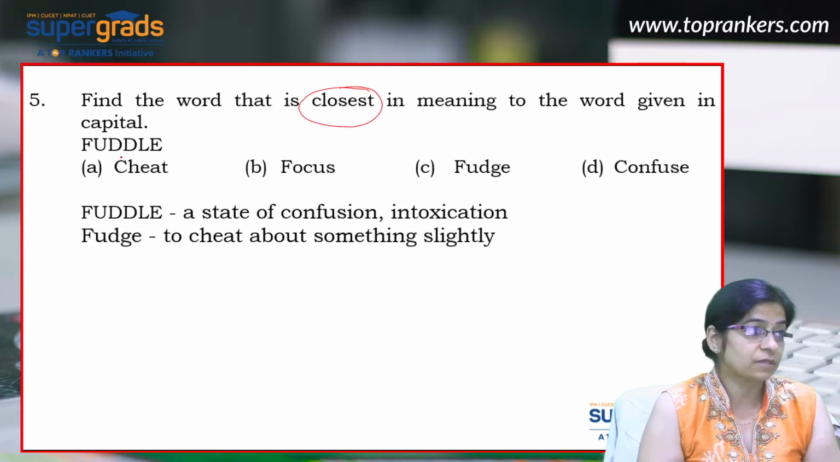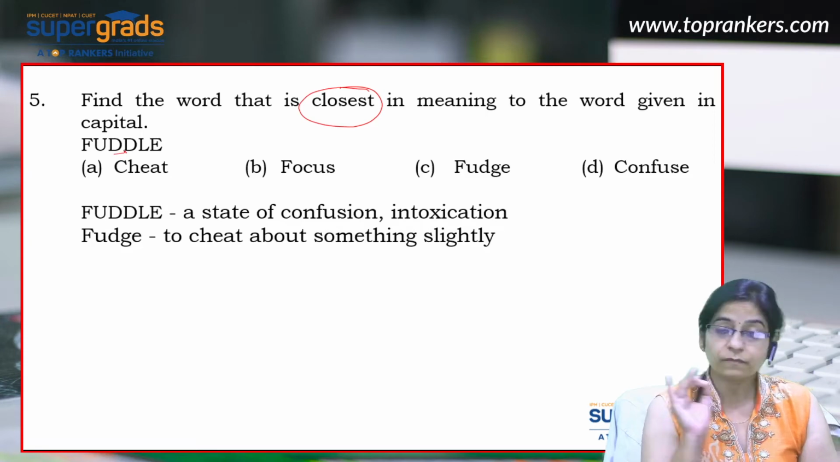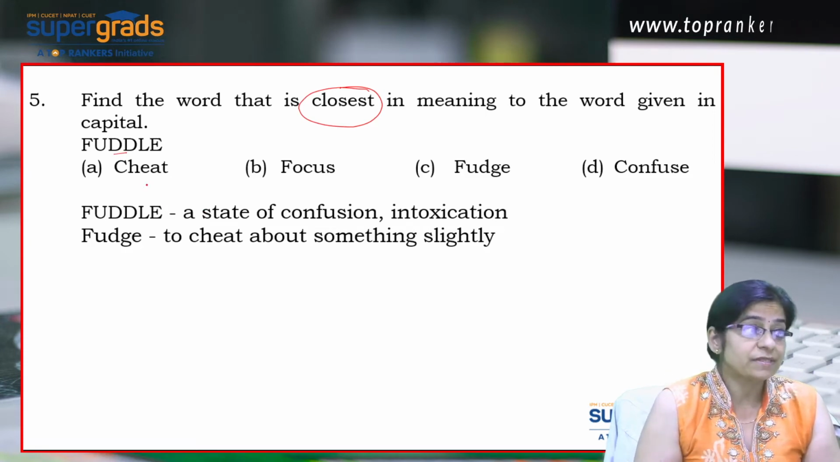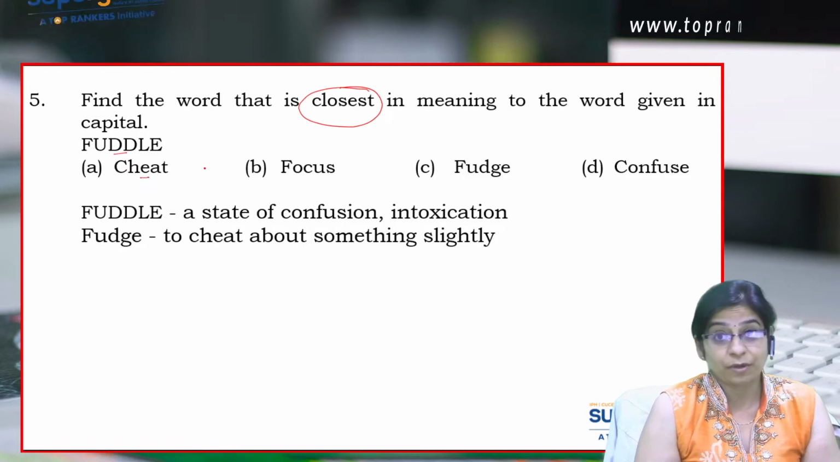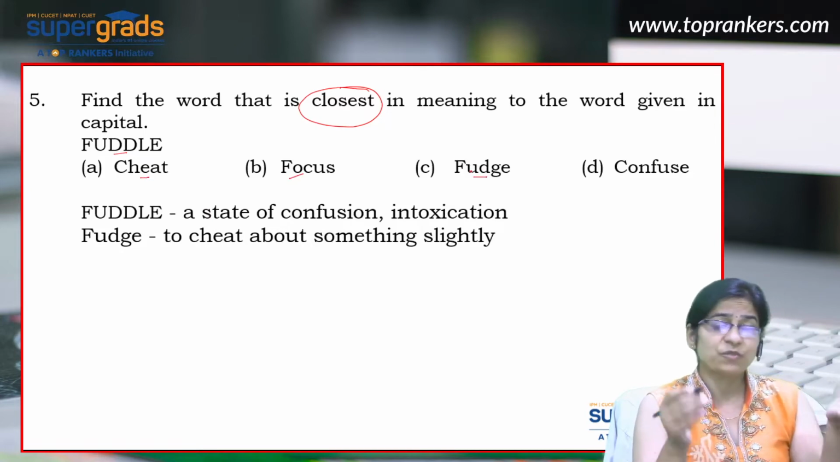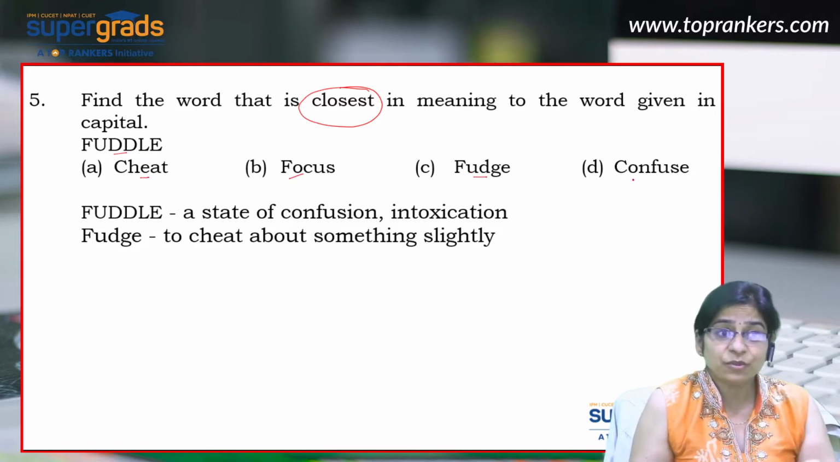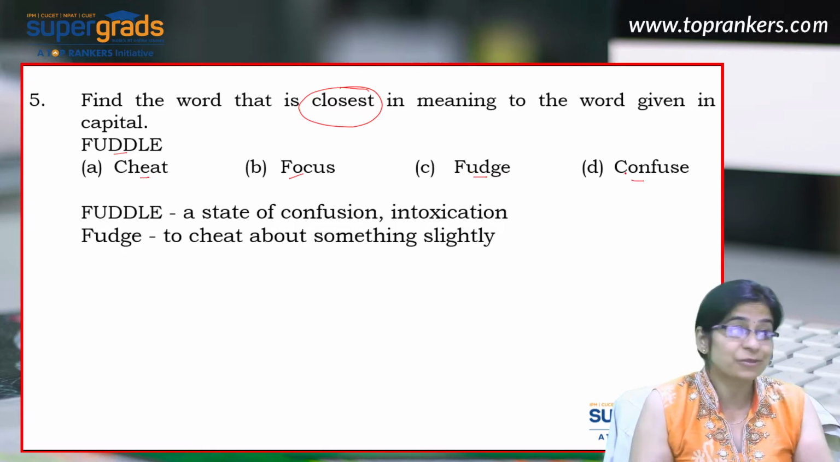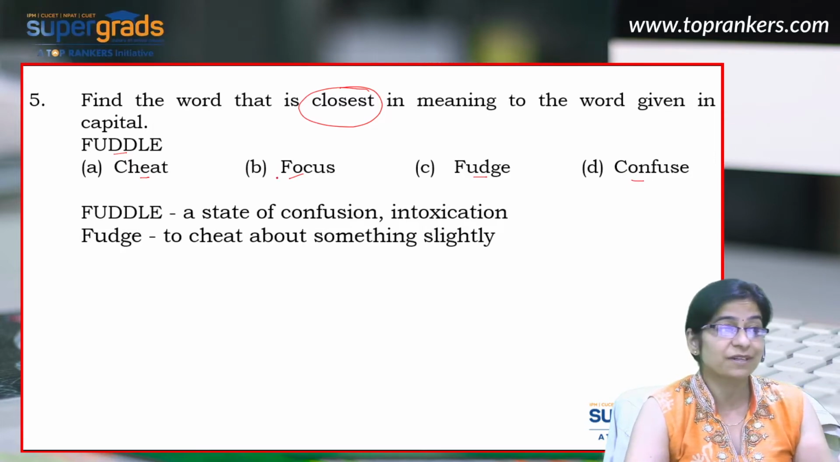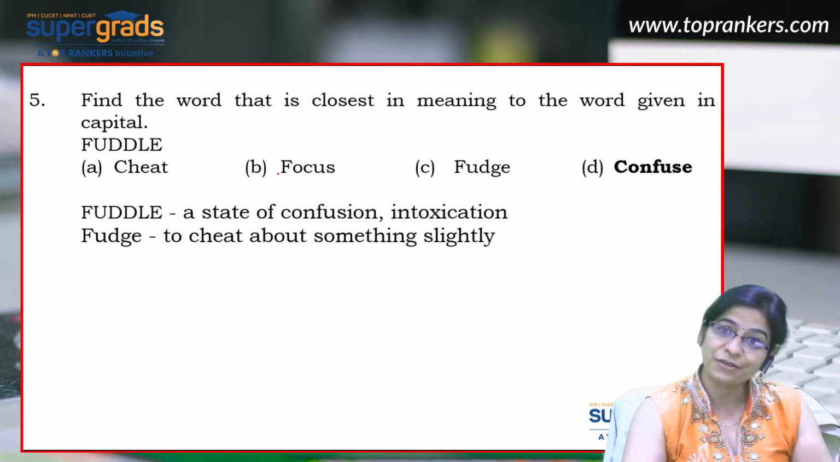And the word is puddle. Puddle simply means a state of confusion. And the choices are cheat, well, not being truthful or loyal, focus, being attentive, fudge. Again, it means to cheat about something, and confuse means, say, disorder. So the right word, which is closest in meaning to the given word, will be confused, right?